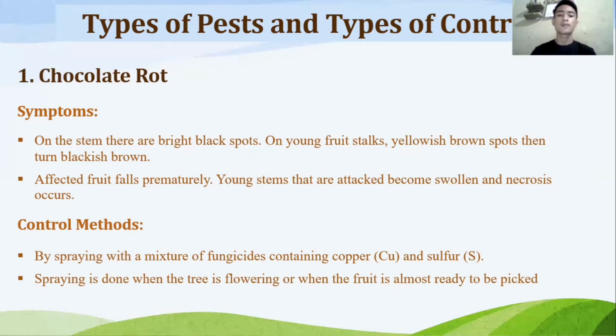Young stems that are attacked become swollen and necrosis occurs. Control is by spraying with a mixture of fungicide containing copper or Cu and sulfur or S. Spraying is done when the tree is flowering or when the fruit is almost ready to be picked.